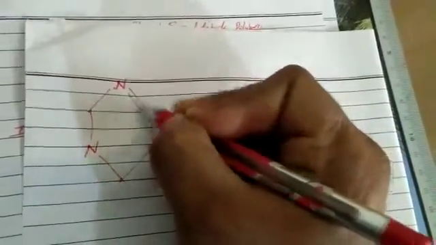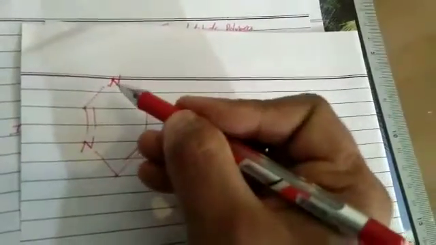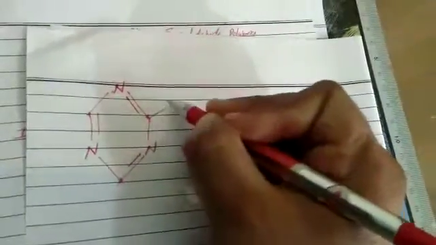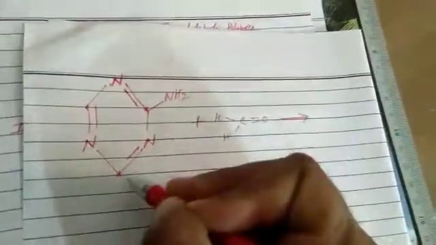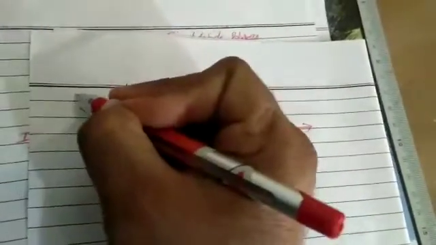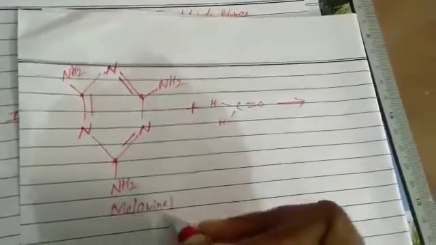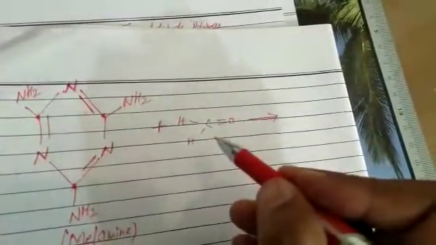With 3 double bonds at alternate position. Students, heterocyclic and hexacyclic, 3 nitrogen and 3 carbon at alternate position. Again, the tetravalency of carbon is in link with NH2 group. This compound is called melamine. That's why its name is melamine formaldehyde polymer. At first, melamine undergoes condensation with formaldehyde.